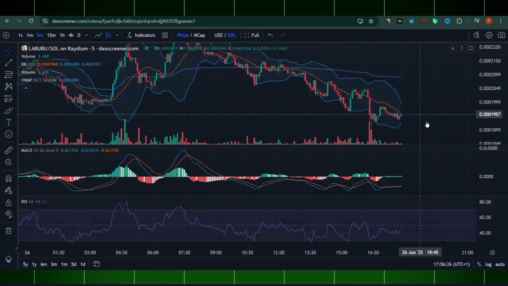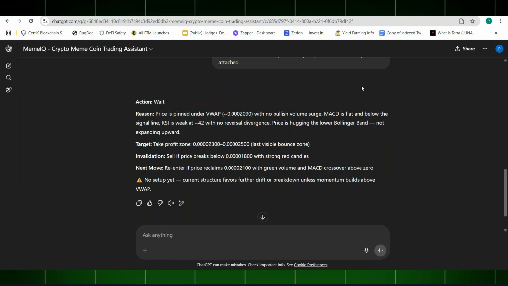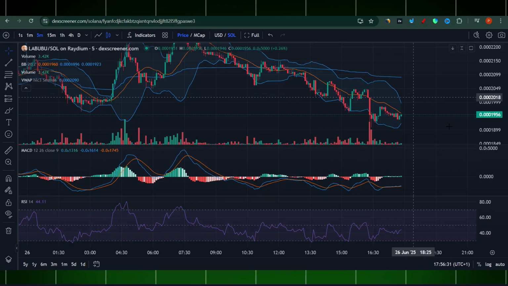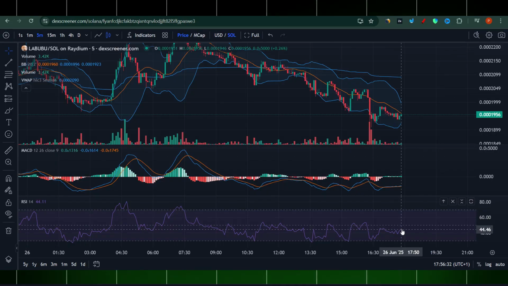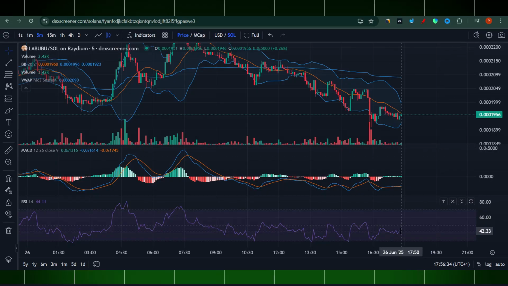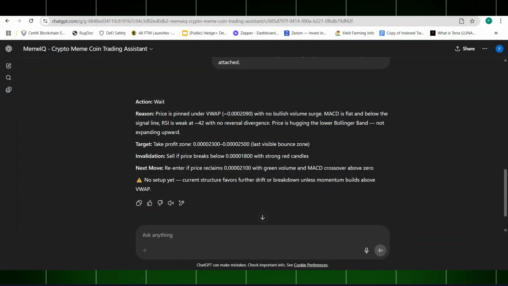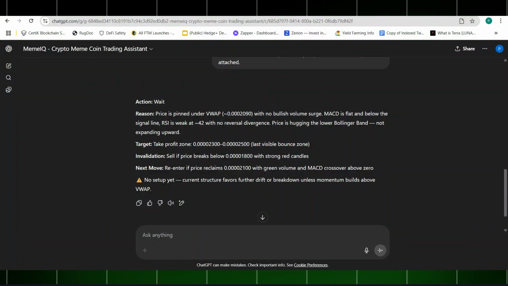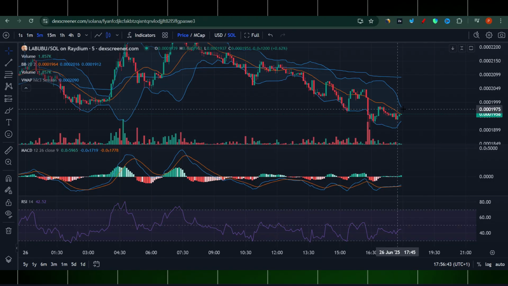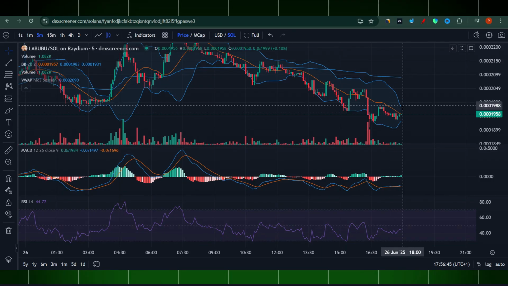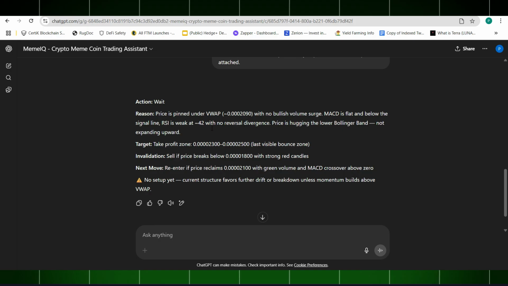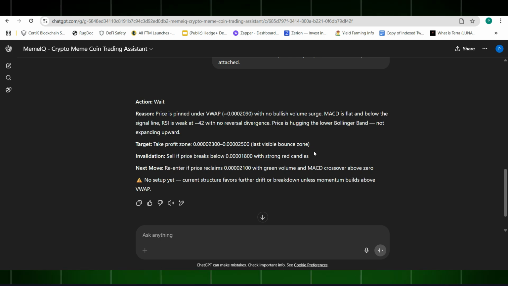So there we go. We all see it, right? RSI is weak at about 42, which is very, very precise. 42 is here. Yeah, there we go. With no reversal divergence, price is hugging the lower Bollinger Band, not expanding upward. Here we go, so Bollinger Bands actually start squeezing here, right? So take profit zone is 0.00023 to 0.00025.